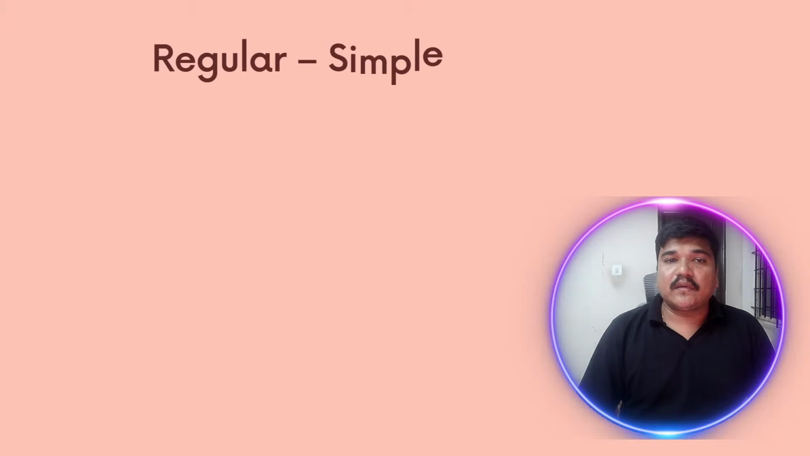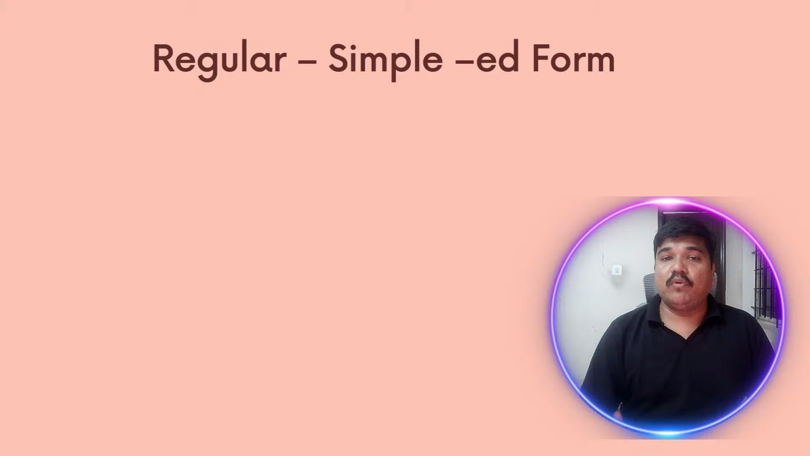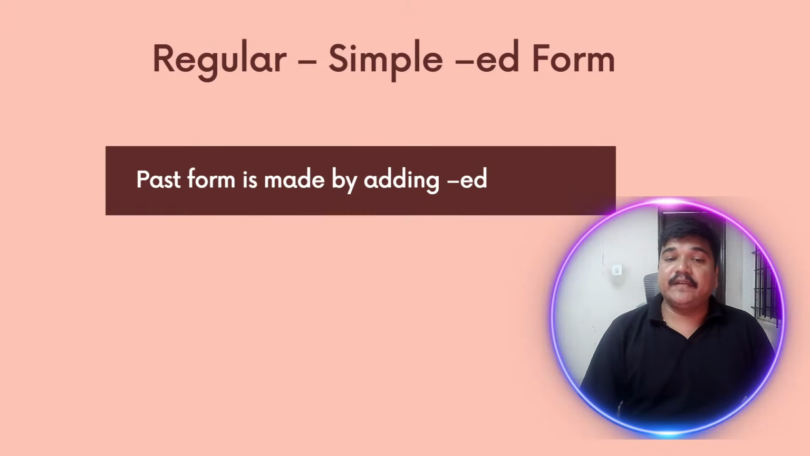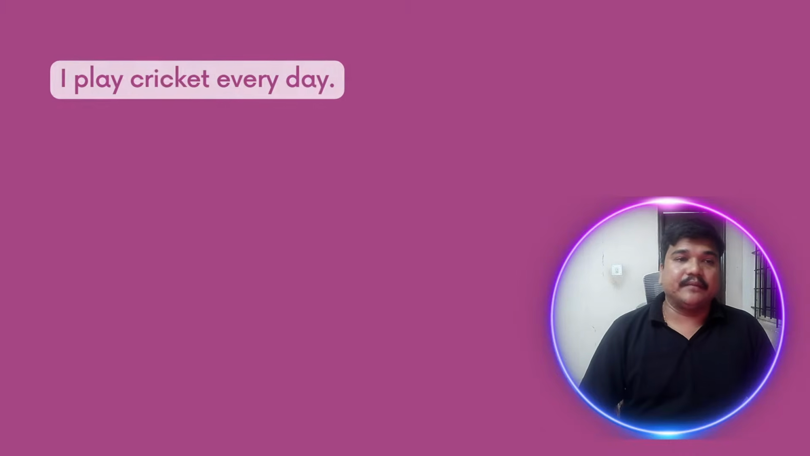Now, let's understand regular verbs with some examples. First rule, simple one: add ed. Past form is made by adding ed. For example, play, played, played. Okay, let's look into one sentence example to make it clear.